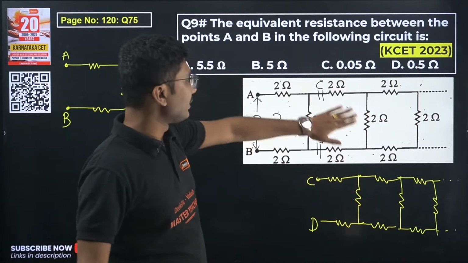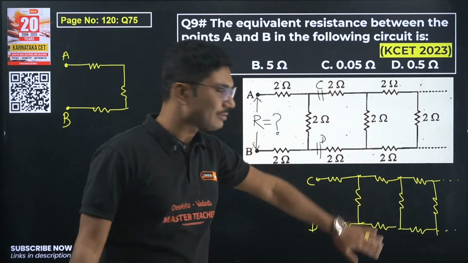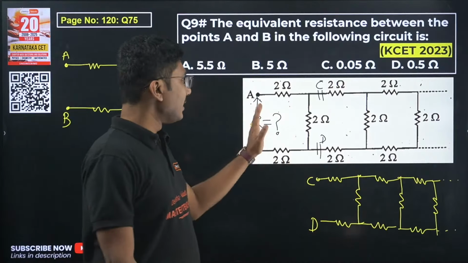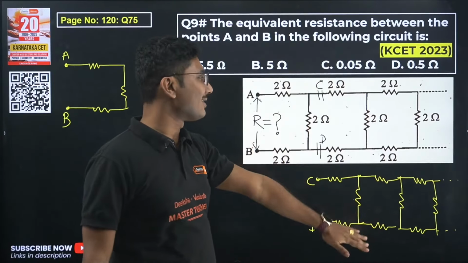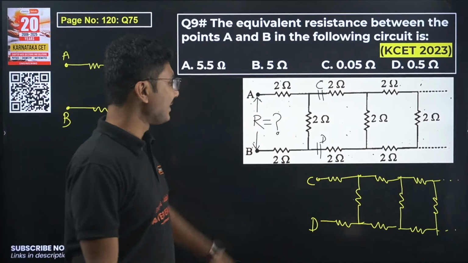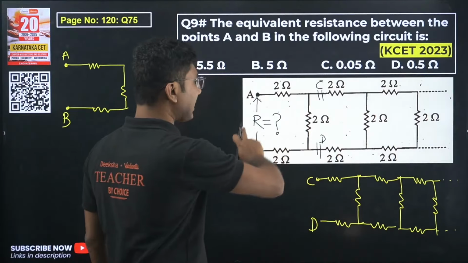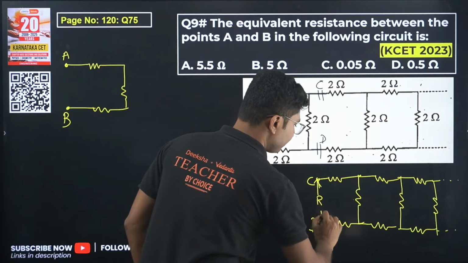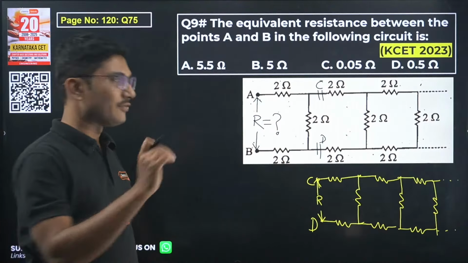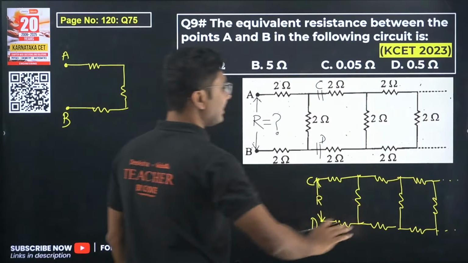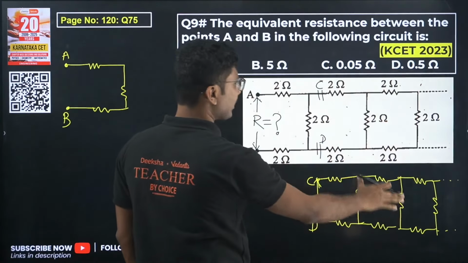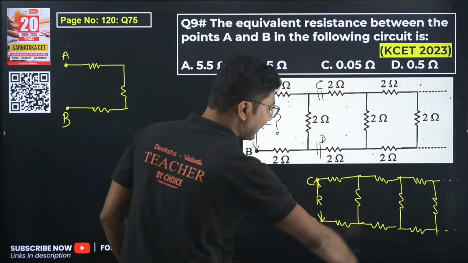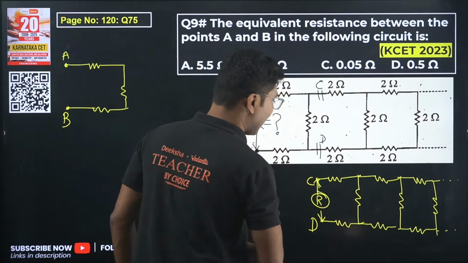But if you see these two circuits, is there any difference between this one and this one? So this one is also an infinite circuit, this one is also an infinite circuit. This one and this one look exactly the same, right? So exactly the same means if the equivalent resistance of this circuit is R, then the equivalent resistance of this circuit should also be R. This is how you should solve an infinite circuit. So in an infinite circuit, whenever you cut the portion, first portion you take separate, then you take the repeated portion and say that the entire circuit will have the same resistance R.